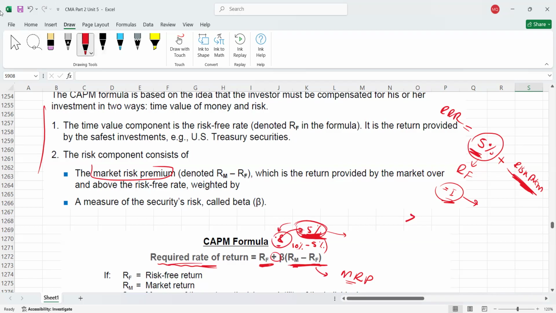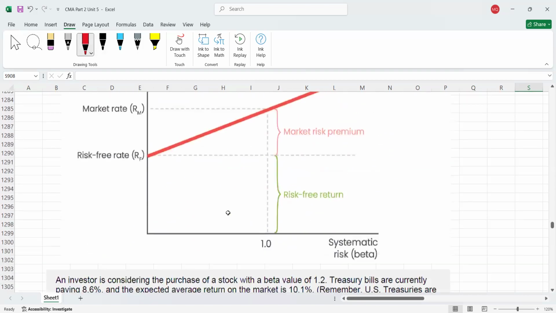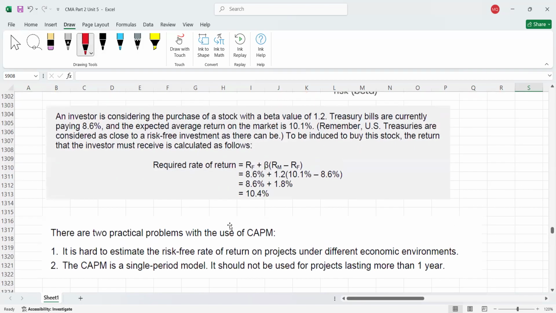So here we go. I'm just going to tell you a small example. For example, let's assume an investor is considering the purchase of a stock, like you are investing in a specific company, and that company's beta value is 1.2. It means that company is more risky. Treasury bills, meaning the risk-free rate, are currently paying 8.6%. This is the risk-free rate. And the expected average return on the market is 10.1%. This is the return on the market.